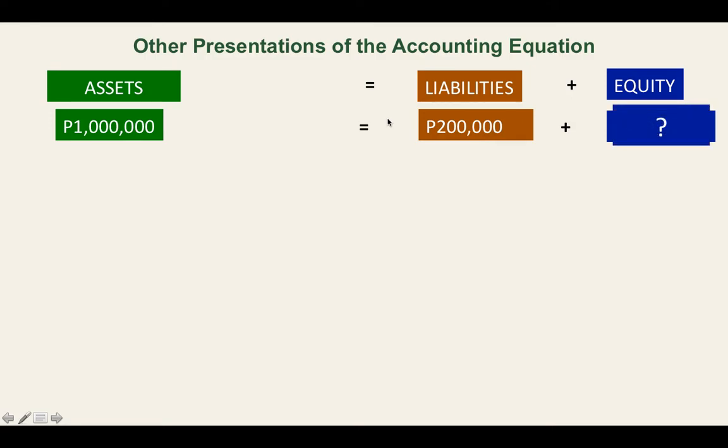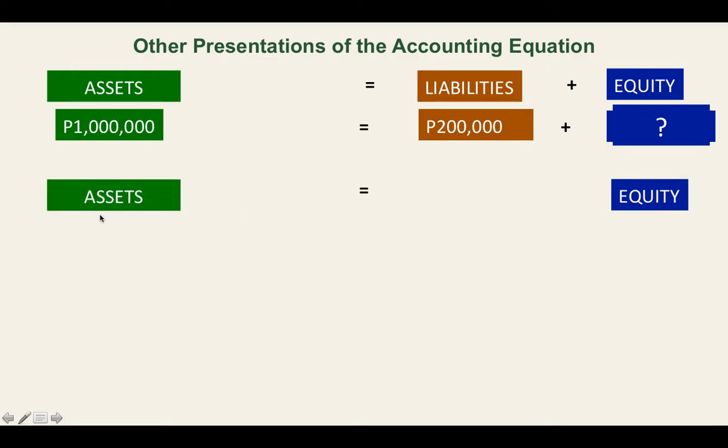How can we compute that? We can compute that by doing a transposition. Transposition would mean that we are going to move one of the givens to the other side of the equation. So in this case, we will move liabilities because that is given and this is unknown. So in this case, we will compute how much the equity is.